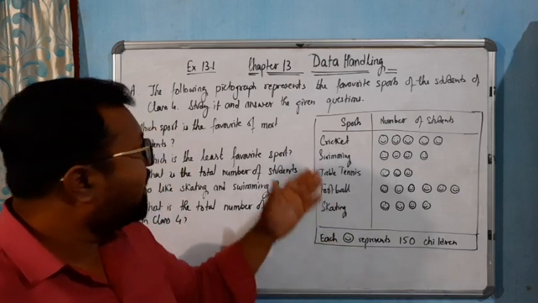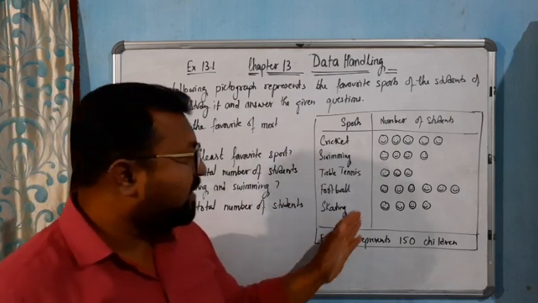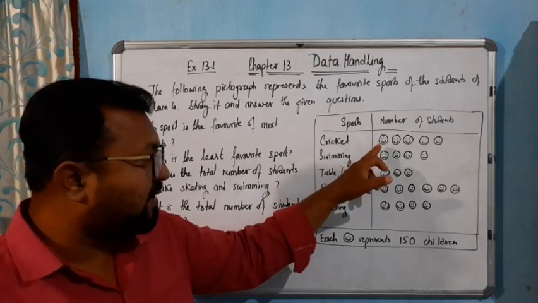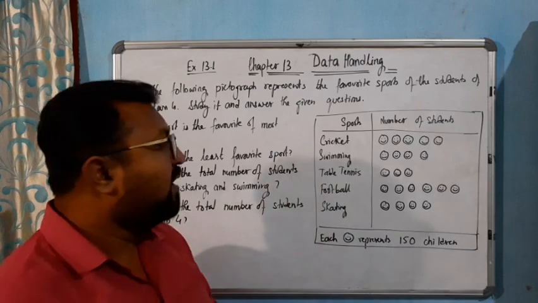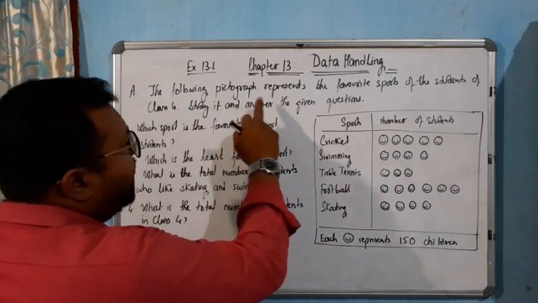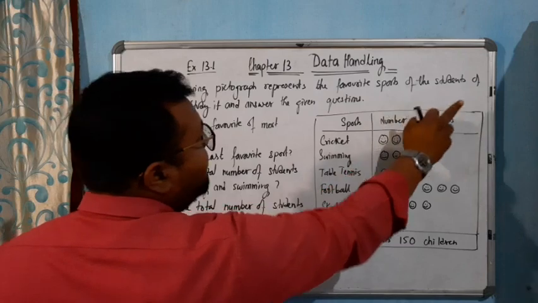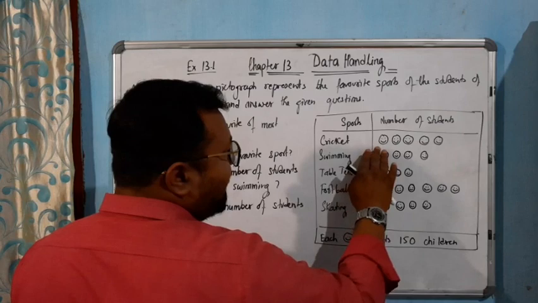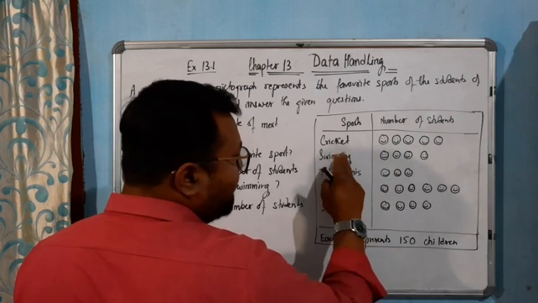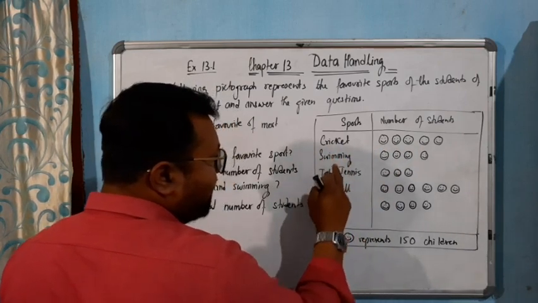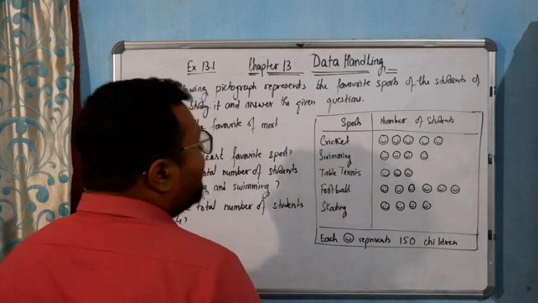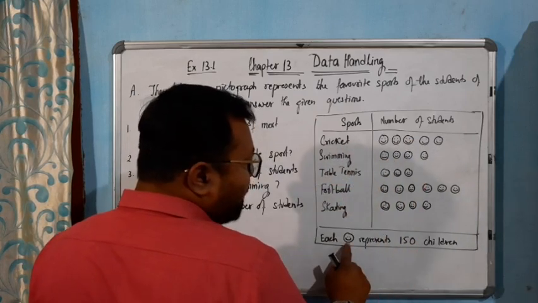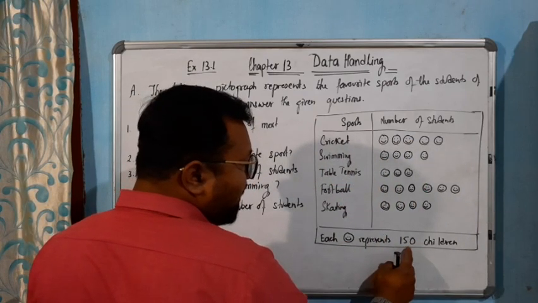So let's start with the exercise itself, 13.1. This first part is based on the pictograph. By counting the pictures we can say how many pieces of information are given in this table. Look at here. The following pictograph represents the favorite sports of the students of class 4. The pictures are given for every sport: cricket, swimming, table tennis, football, skating. And here is the number of students who like each sport. For each picture it is 150 children.